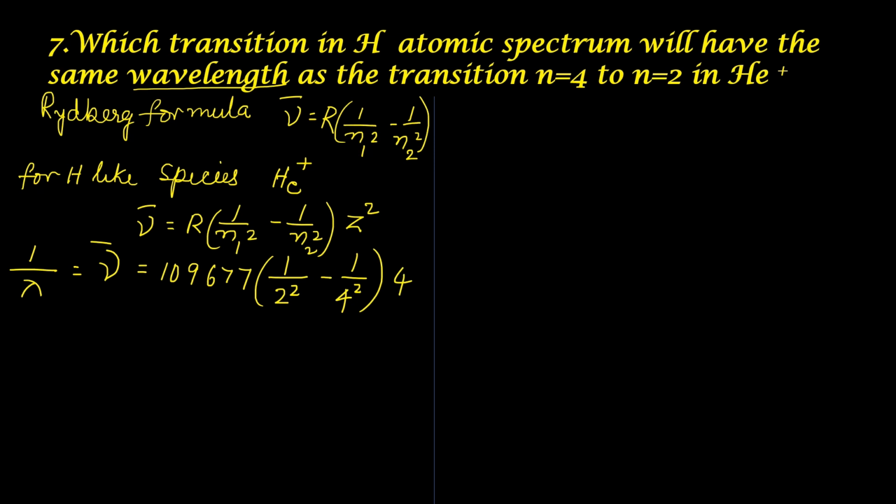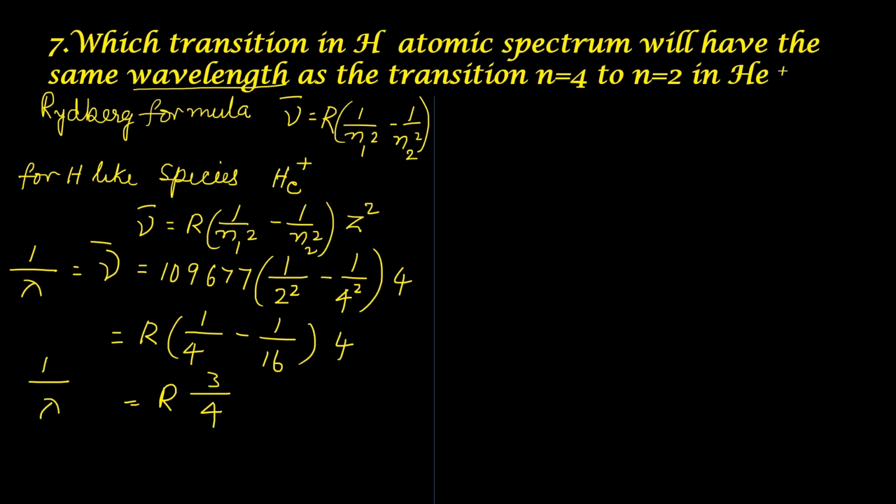We are only asked to find out the equivalent transition in hydrogen atom, so we will simplify only what is given within the brackets. So R into 1 by 4 minus 1 by 16 into 4 equal to R into 3 by 4.